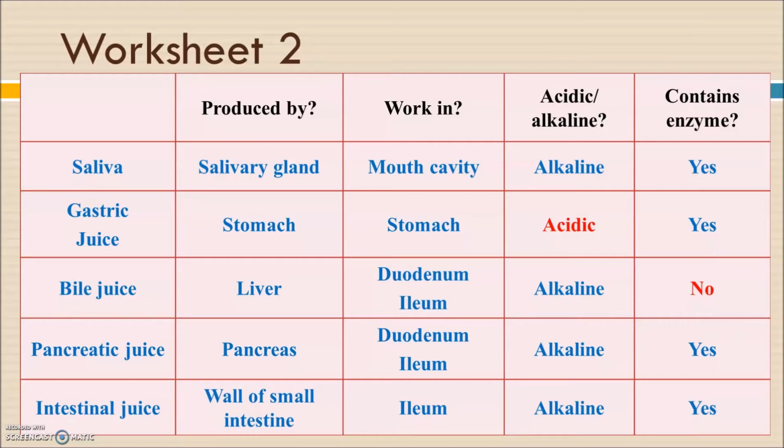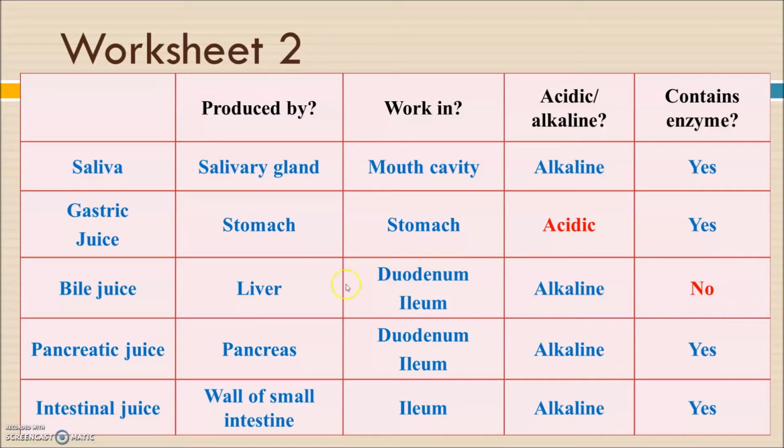Remember that we have the alimentary canal and we also have the digestive glands, which can secrete digestive juice. Particularly, I would like to talk about the gastric juice, which is the one and only acidic digestive juice among the saliva, bile juice, pancreatic juice, and intestinal juice. And the bile juice is also very special because it's the one and only digestive juice which does not contain any enzyme.